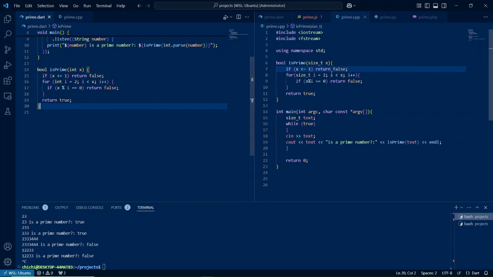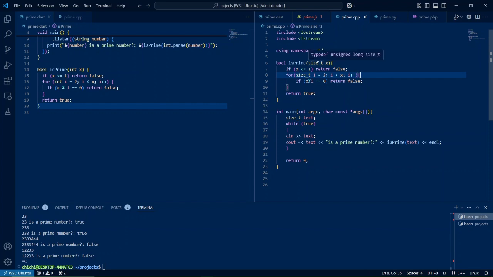Anyway, so nothing new in the prime function. The only difference is, in this case, in C++, we're using the size_t type. So now this is a modification to that, because in that, if you do remember, if we provided a considerably large value from the command line, the function would fail. In this case, it won't, because size_t represents the largest representation of an integer for that platform.